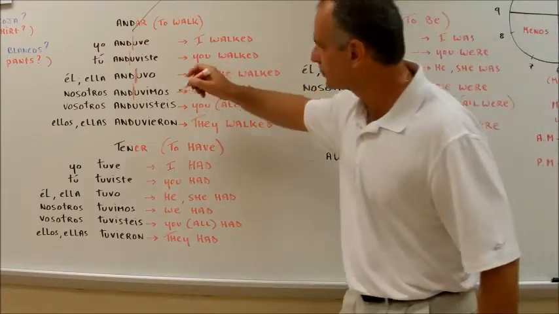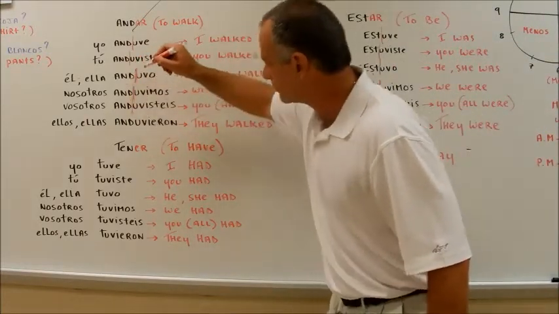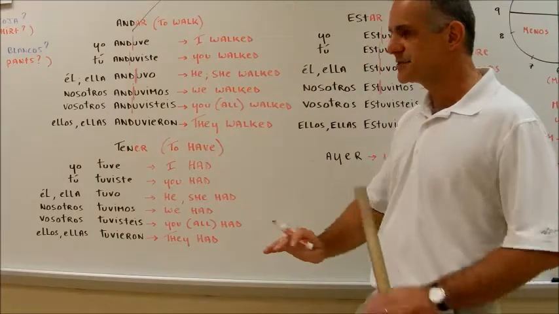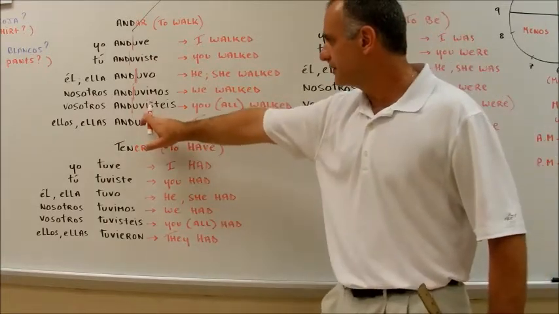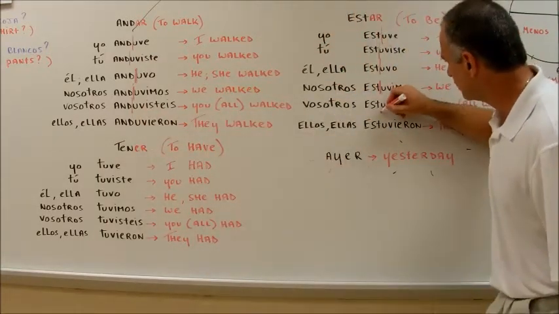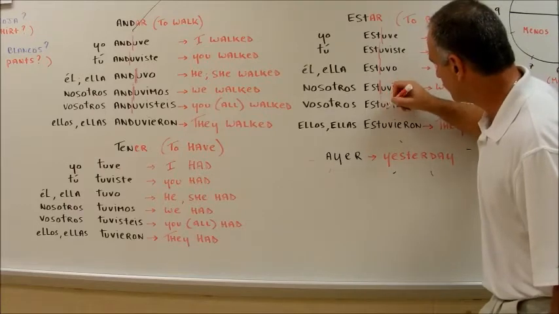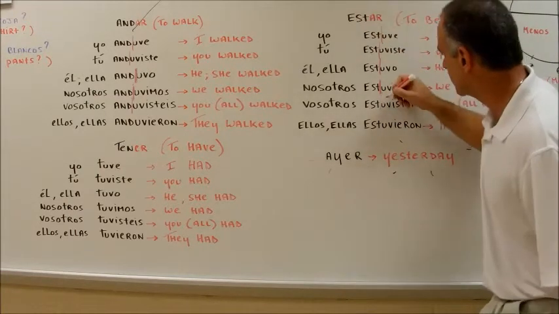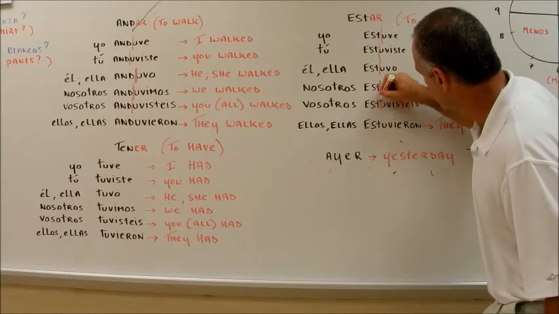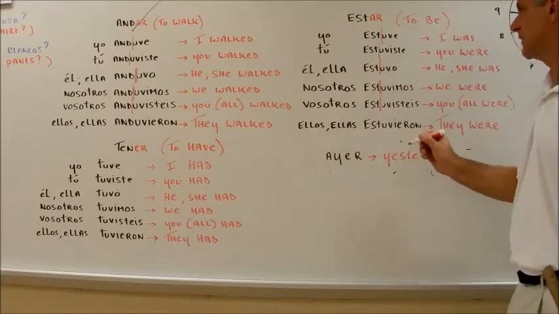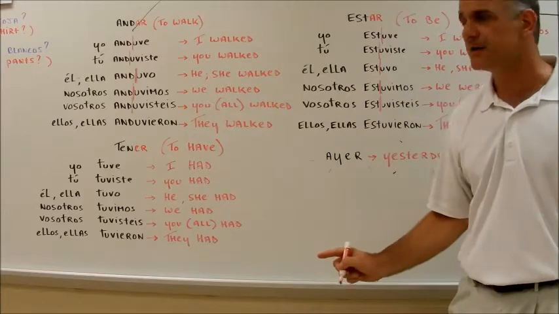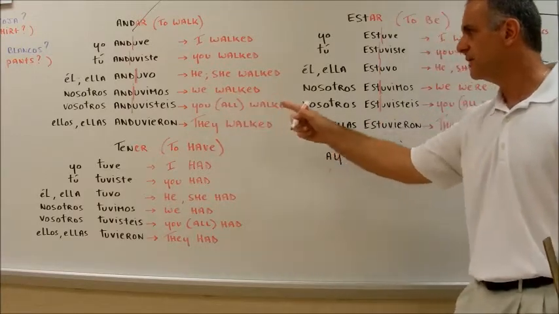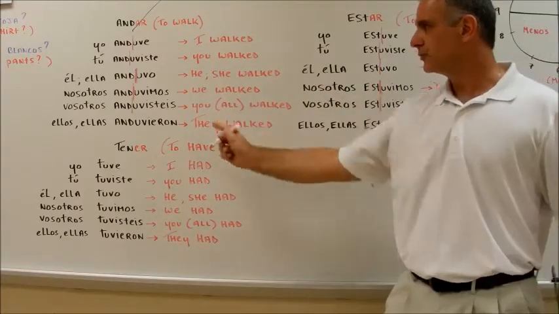Now you go for the vosotros form. You break it down in the middle here. Make a separation. And what happens here is the same thing. Whether I say estar or andar, you're going to have the same situation, where the same spelling shows up with the ending. UVISTEIS. Estuvisteis, anduvisteis.